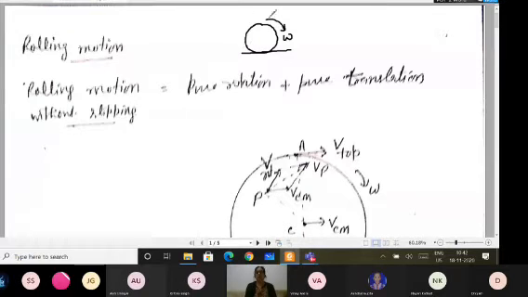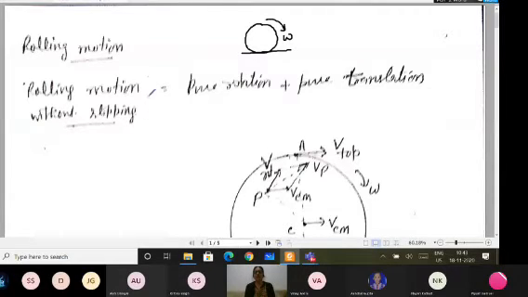So when I'm rotating a wheel, like when you move in a vehicle, the wheels are getting rotated. Then we have both motions with us, translational motion as well as rotational motion. It means we are moving ahead along the line. At the same time, the wheel is rotating about its axis of rotation. So the body is rolling, but if it is not slipping, it is simply having pure translational motion and pure rotational motion.